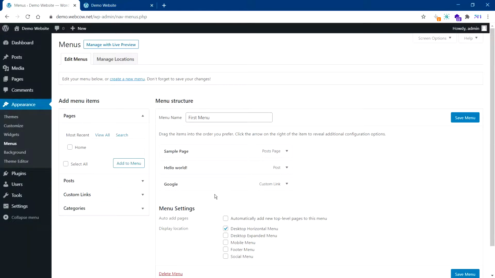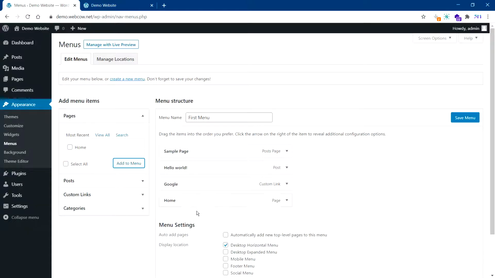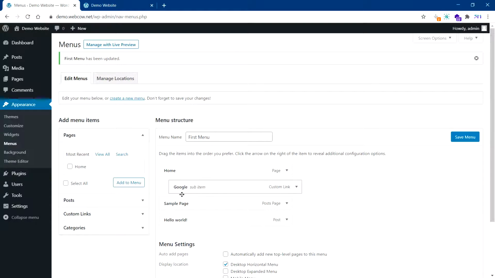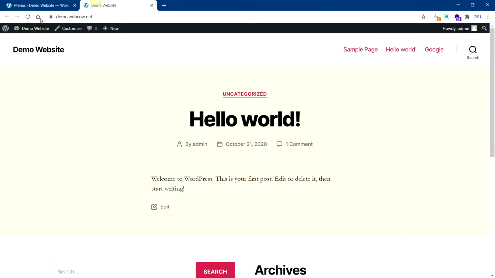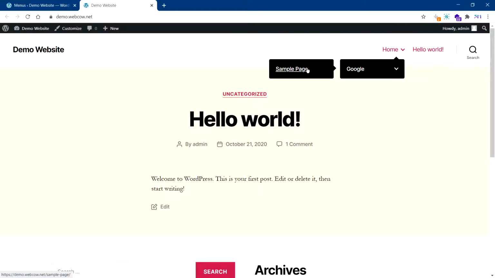So if I'm going to add the home, I'm going to select this one and click add to menu. So now it will come. You can drag these and you can organize them, arrange them as you please. You can, for example, this became the second sub menu, and if I add this one, it will become third level menu. I click on it, I refresh this, and you will see that now it has changed. So now it's home, Google, and under Google there's sample page.